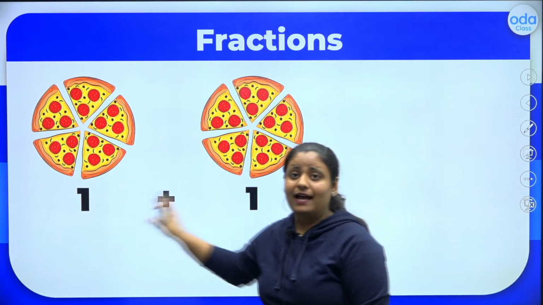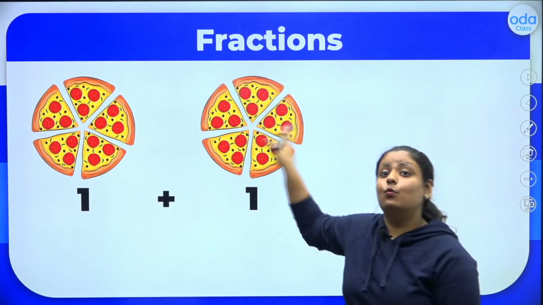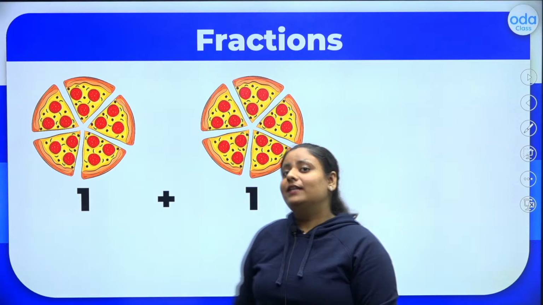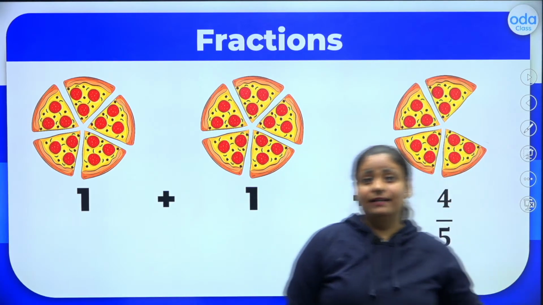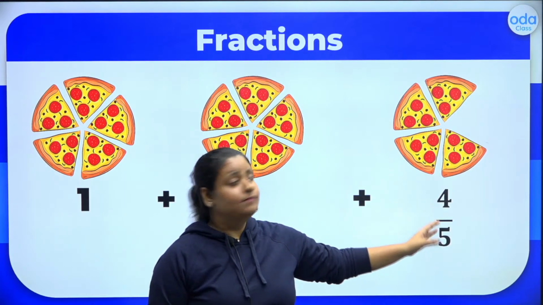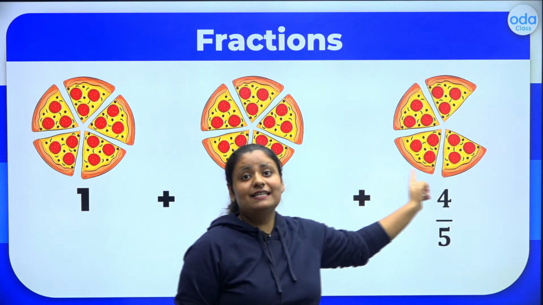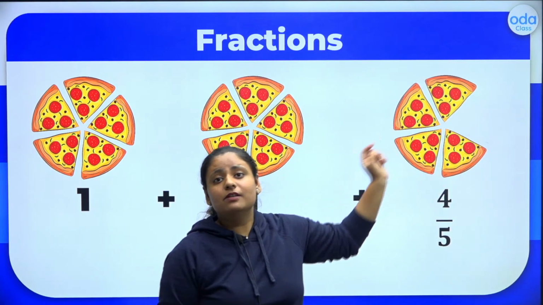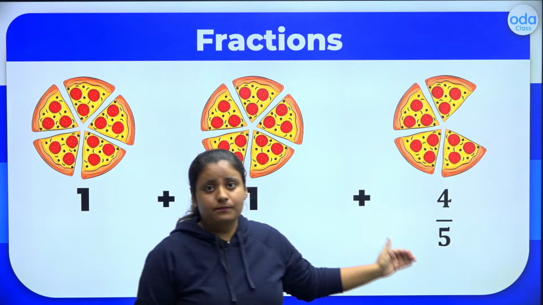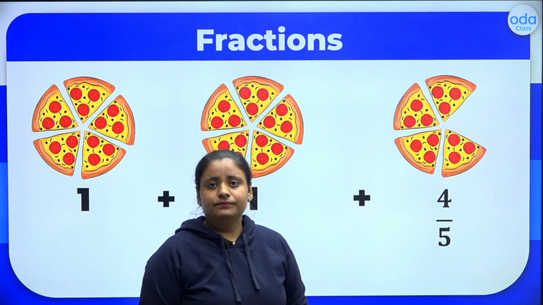But as you see, this is also one full pizza. This is also one full pizza. Now let's say I get one more pizza, but this time, look at this. This is a fraction because one slice is missing. And how are we writing these slices in terms of fraction? As 4 by 5. It's a fraction, right? Because it is lesser than 1.